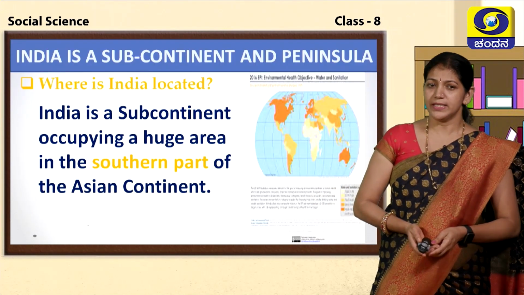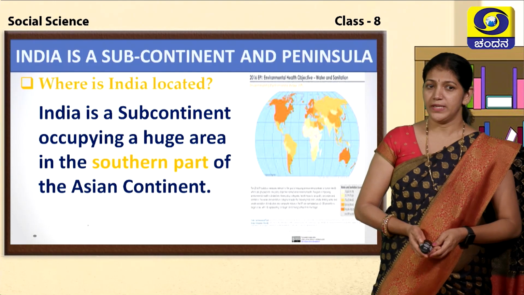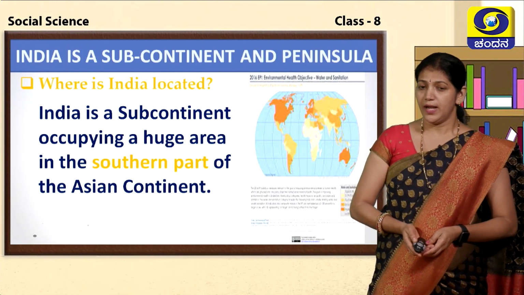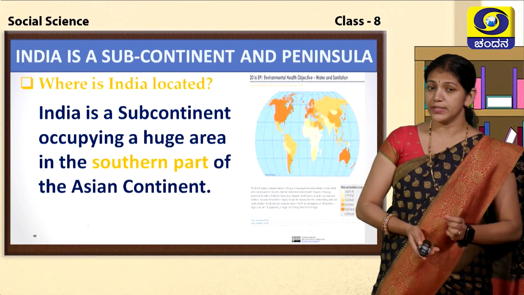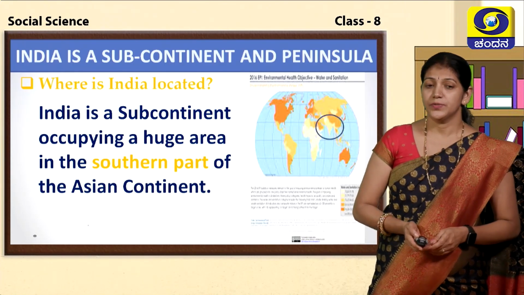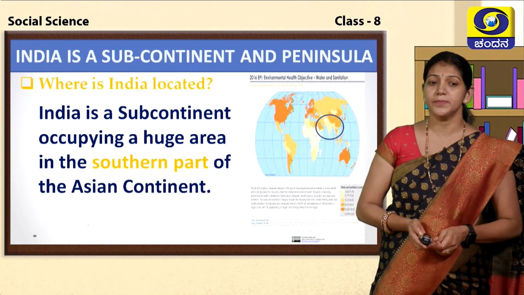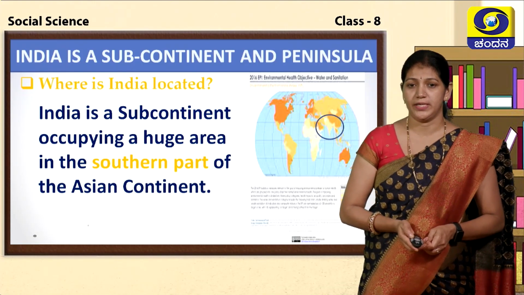Student, where is India located? India is a subcontinent and peninsula. And where is it located? Yes, your answer is correct, children. India is located in the southern part of the Asian continent.